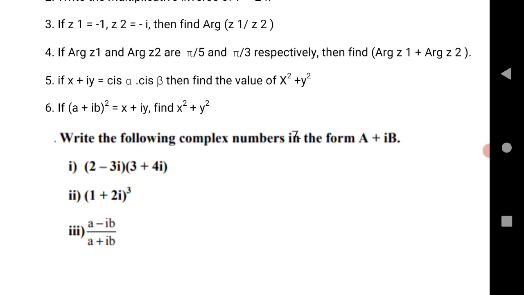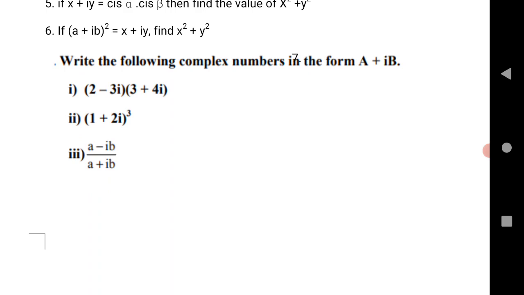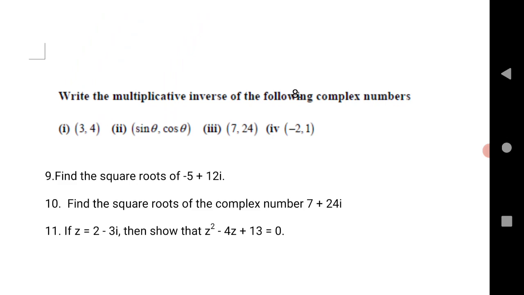Next is x plus iy equals cis alpha into cis beta. Then find the value of x square plus y square. If (a+ib) whole square equals x plus iy, find the value of x square plus y square. The next question is given: write the following complex number in the form of a plus ib. First, second, third. These are three very important questions for this bit. Let us go to the next bit.